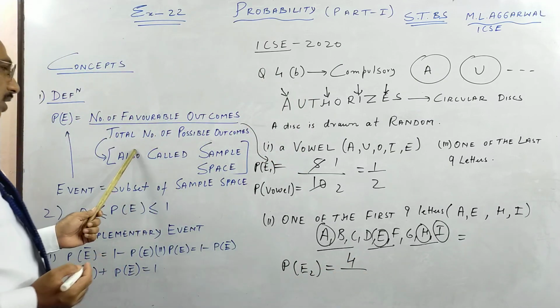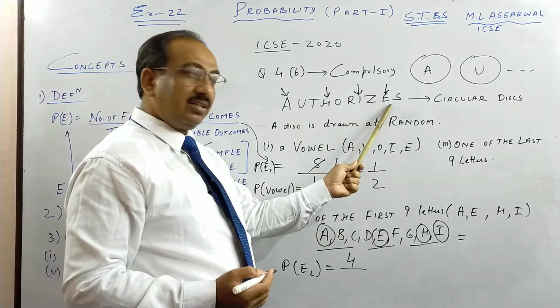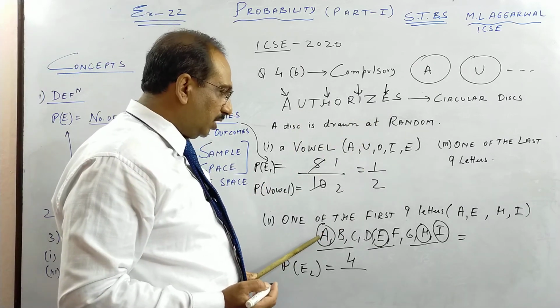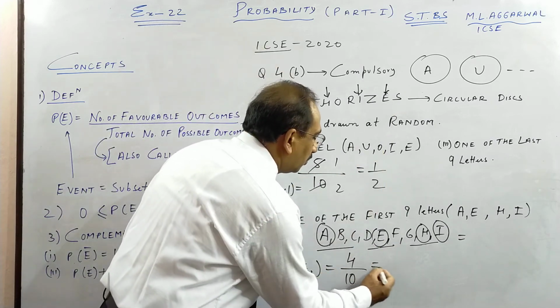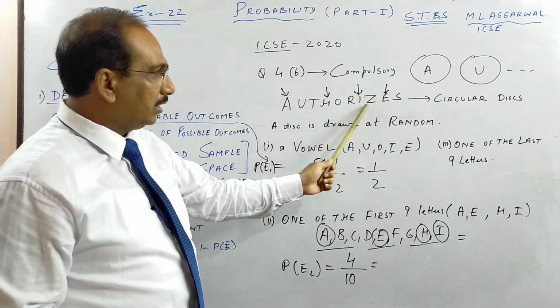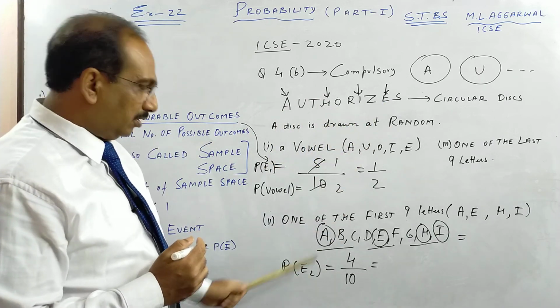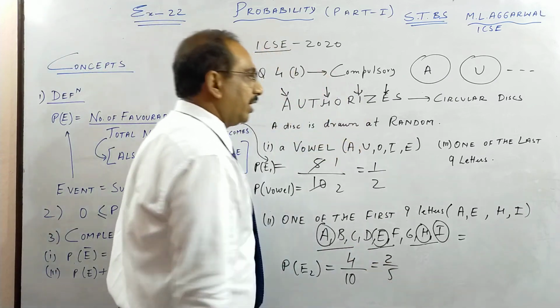This formula you can write again. Number of favorable outcomes: there are 4 letters here which are from the first 9 letters of the English alphabet. And the total is 10. So there are 4 letters from the first 9 letters of the English alphabet. If you cancel, 2 by 5.